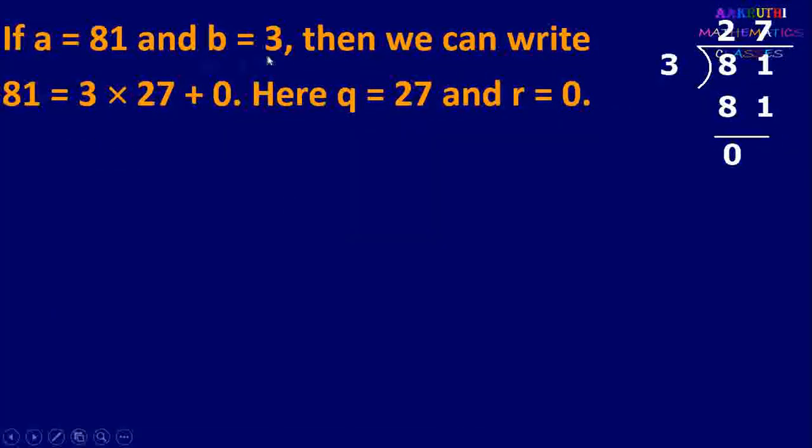If a equal to 81 and b equal to 3, then we can write 81 equal to 3 into 27 plus 0. Here, when we divide 81 by 3, we get quotient 27 and remainder 0. Therefore q equal to 27 and r equal to 0.